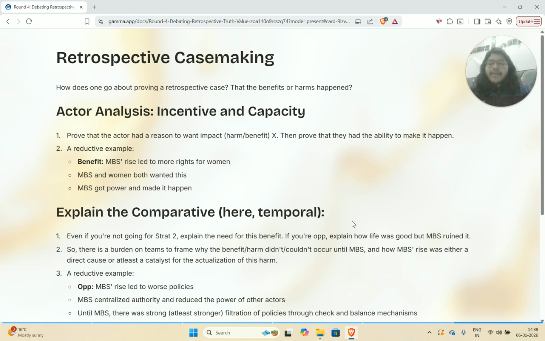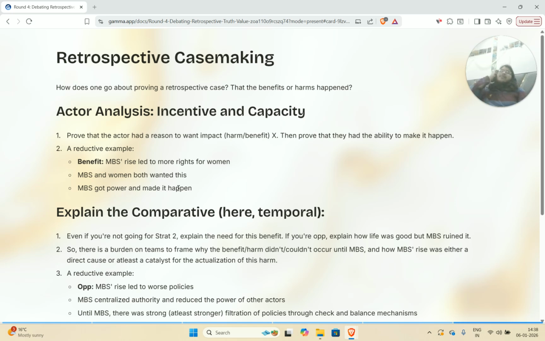I will note that the stuff I've written here, these are not lines of proof and should not be mistaken for lines of analysis of proof. These are headings, these are assertions. You need to prove these assertions. You need to prove that MBS probably wanted women to have more rights, and women also wanted to have more rights in a conservative country. You need to prove that when MBS got power, he got some additional capacity as a result of that power, that he was able to get these kinds of policies passed.